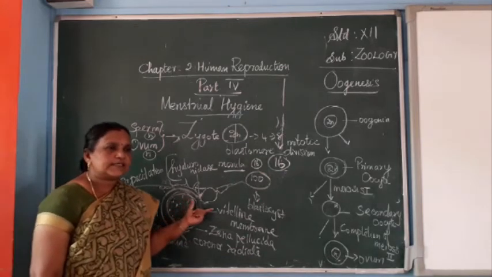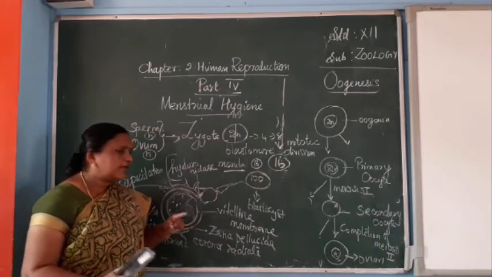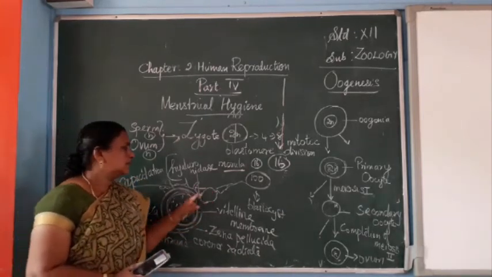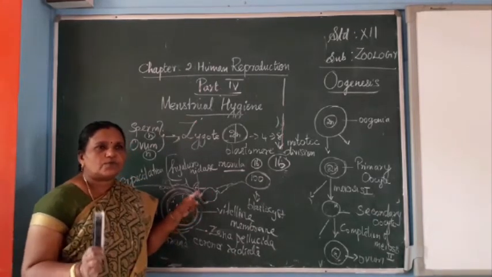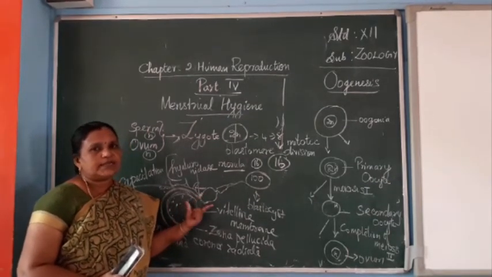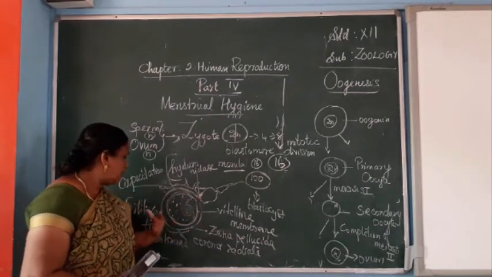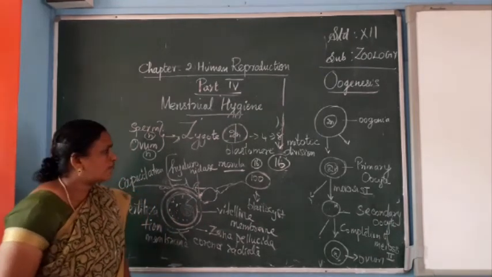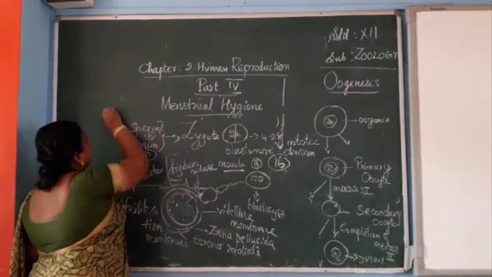Now this fertilization membrane prevents the entry of polyspermy. More sperms inside? One sperm is allowed to enter inside the ovum, and the remaining will be arrested with the help of this fertilization membrane. So this is to avoid polyspermy.